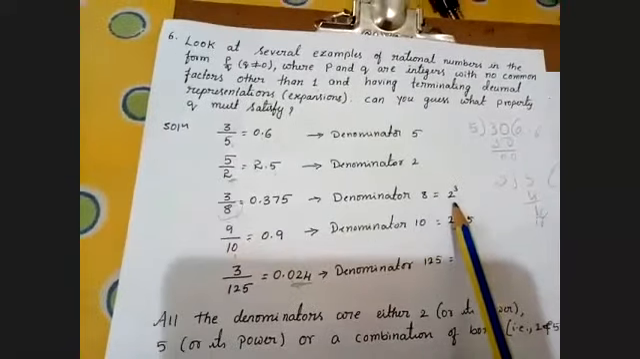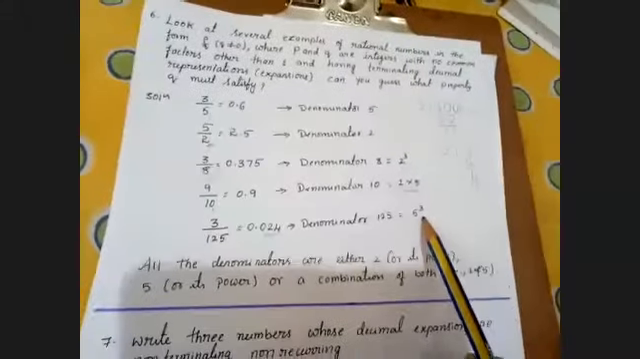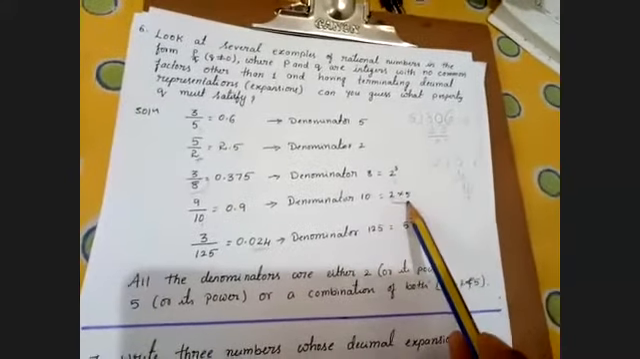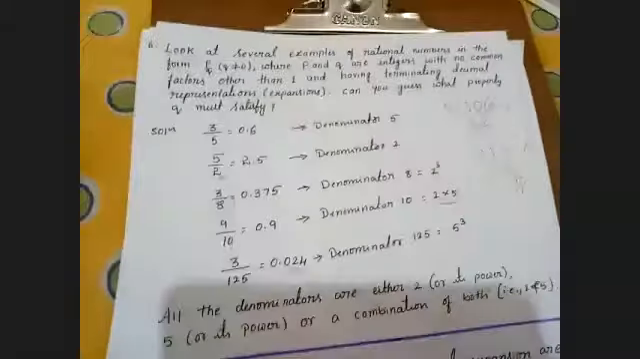Multiples of 2 is power of 2. Multiples of 5 is power of 5. Combination of 2 and 5, we can raise the power of this. Am I clear? Am I clear with your doubts, children? Shall we move on to the next sum?